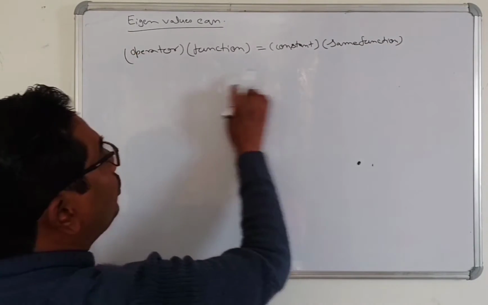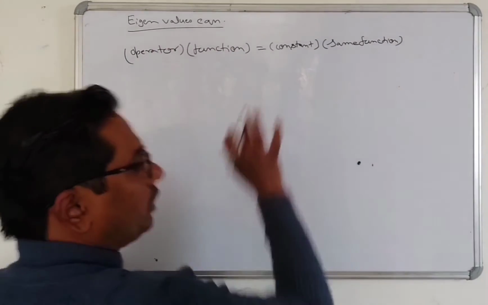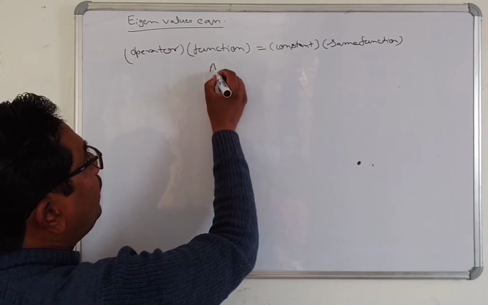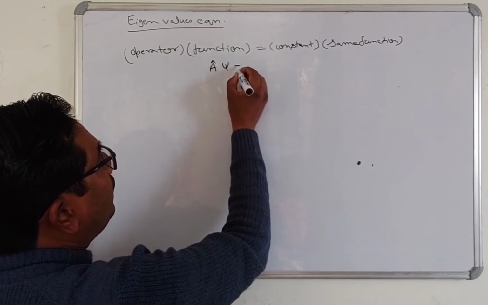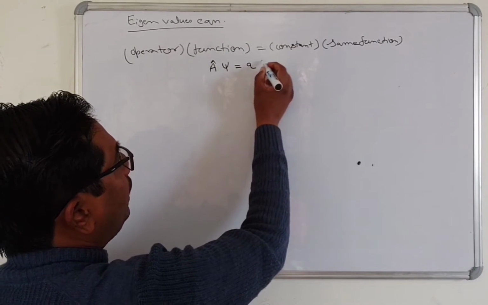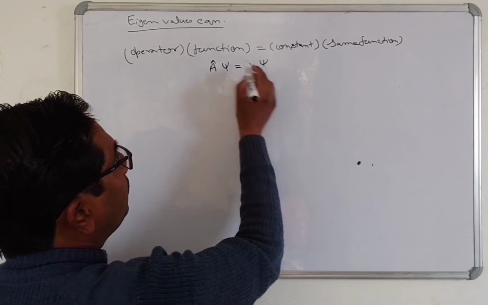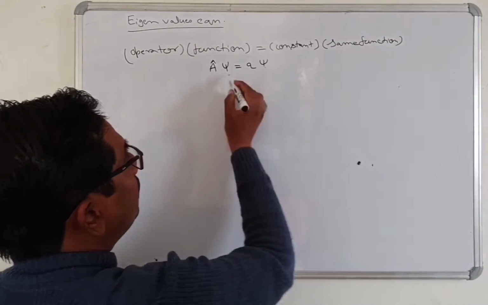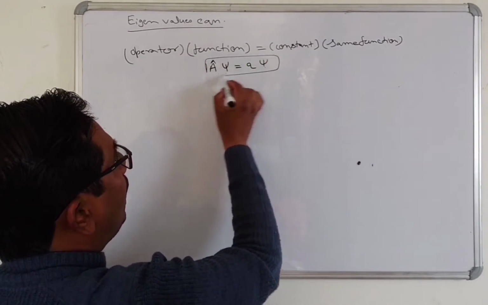This equation is known as an eigenvalue equation. Suppose that A operates on psi, it will give a constant value a, and the function will be the same. This equation is known as an eigenvalue equation.